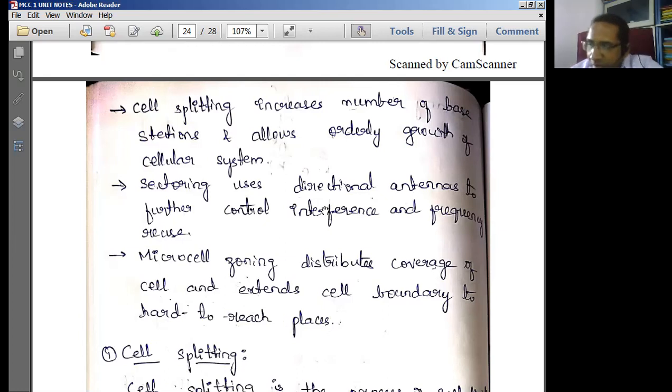Sectoring means what? Even though we provide cell splitting in particular directions or at particular locations, we are not going to get the appropriate signals. In those places, we can employ the sectoring concept. In sectoring, we use different directional antennas to provide services to remote areas, remote places. That means to further control the interference and frequency reuse, we provide the sectoring concept.